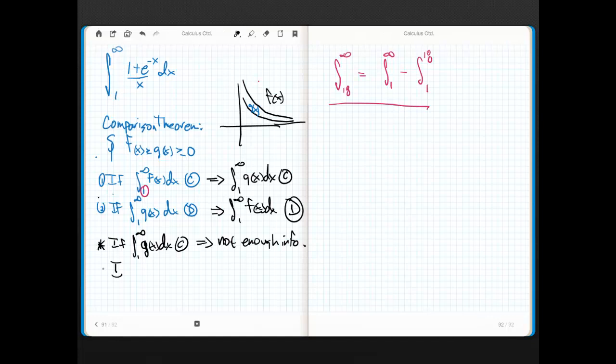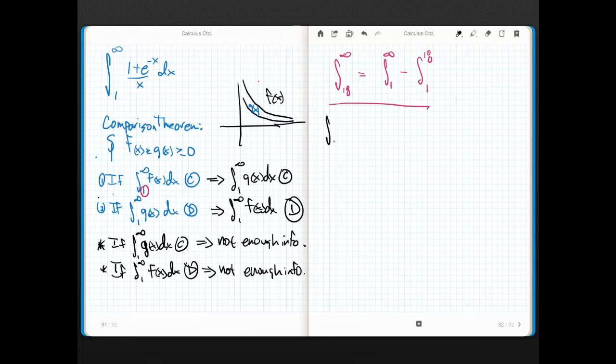Similarly, if the integral from 1 to infinity of f of x dx diverges, and f of x is greater than g of x, we're fine. But if g is less than f, then we don't have enough information. Not enough info.